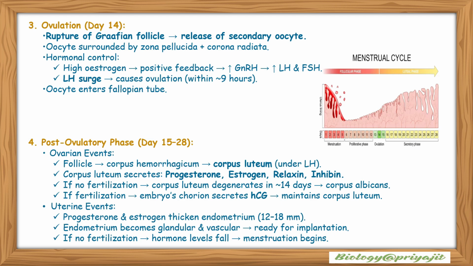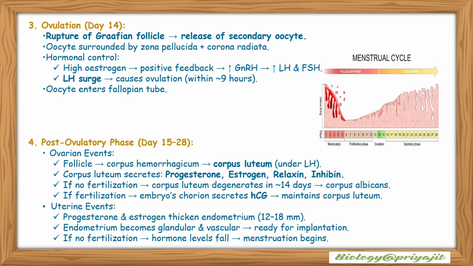Post-ovulatory phase, which occurs between days 15 to 28. Here the ovarian events: the follicle, the corpus hemorrhagicum, will form into the corpus luteum under the influence of LH or luteinizing hormone. Then the corpus luteum secretes progesterone, estrogen, relaxin and inhibin. If no fertilization occurs, then the corpus luteum degenerates in 14 days and forms the corpus albicans. If fertilization occurs, the embryo's chorion secretes HCG and then maintains the corpus luteum.